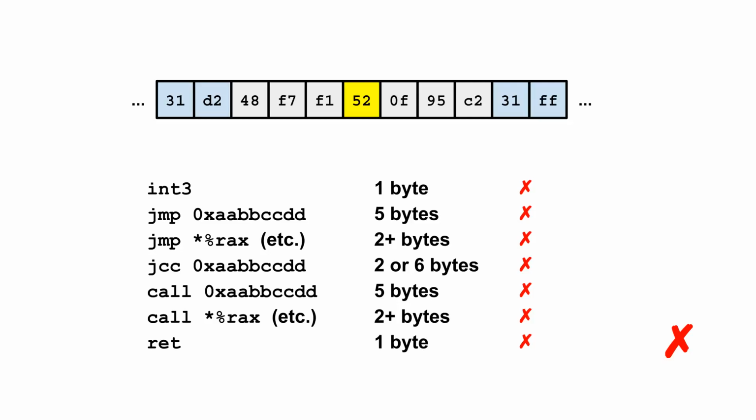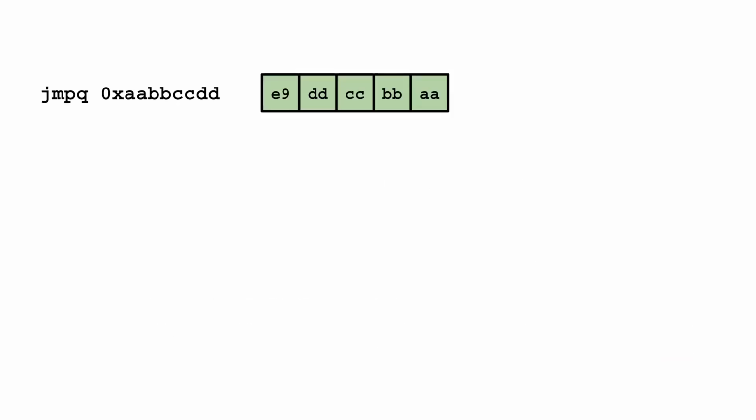However, surprisingly, there is a method that can be used to divert control flow, even for single byte instructions, and to do so we must consider the machine code representation of the jump instruction. So let us consider the machine code representation of the jump instruction more closely. The jump instruction consists of a single byte opcode, which is E9 in hex, followed by a 4-byte relative offset. This relative offset will be added to the instruction pointer in order to implement the jump. But the important thing here is that the opcode is only a single byte.